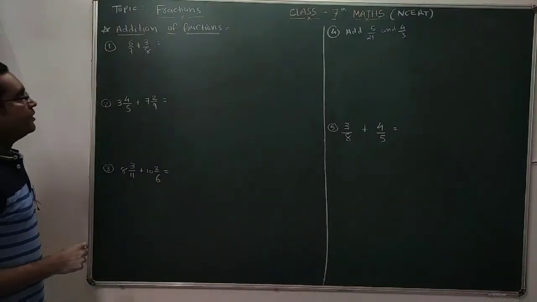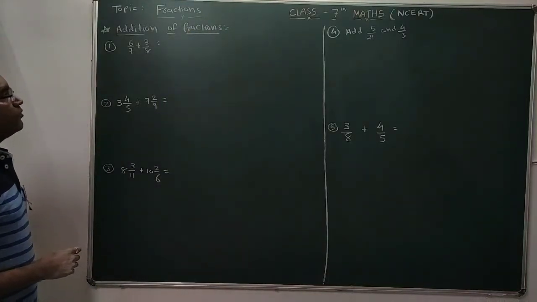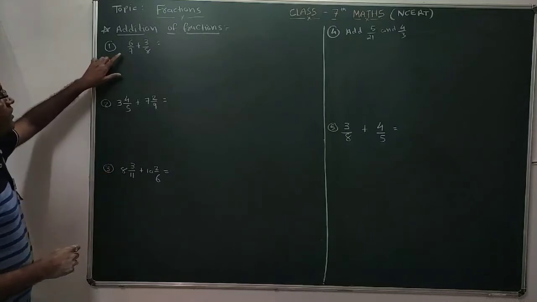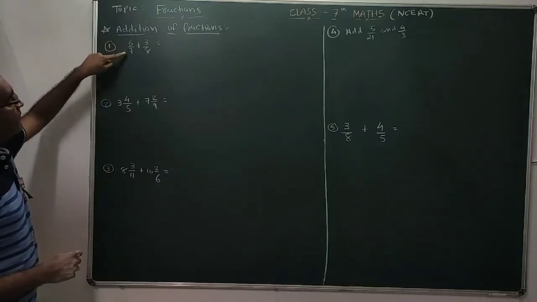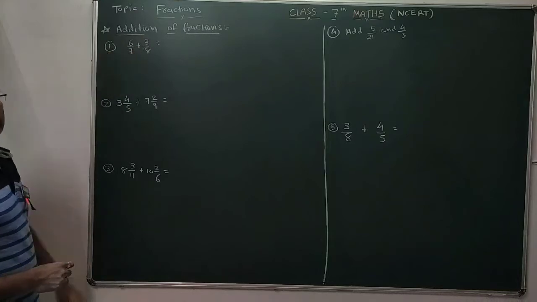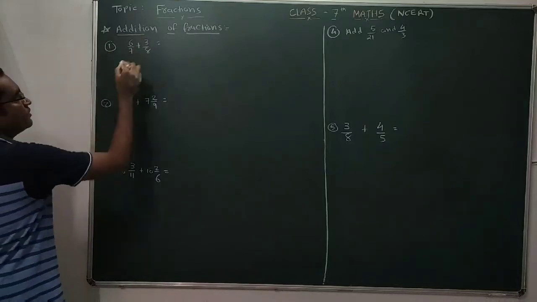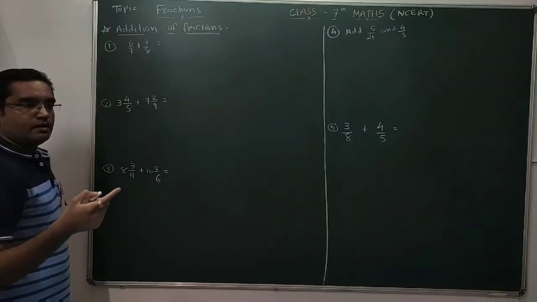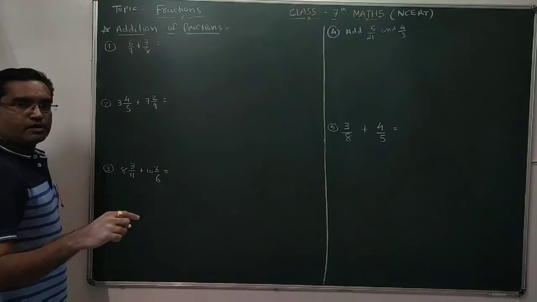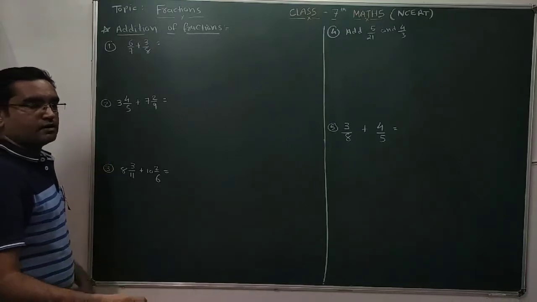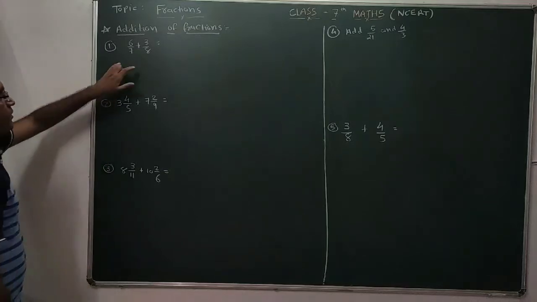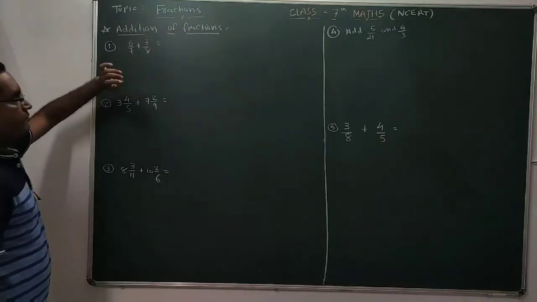Okay, now we discuss how to perform addition of fractions. Done? So fractions are given. Now we have to perform addition of fractions. For example, question number 1, in which we are given to perform addition of 6 by 7 plus 3 by 8. So two fractions are there. The fractions can be proper fractions, improper fractions, like fractions, unlike fractions, equivalent fractions, any type of fractions. Just you have to perform the addition.